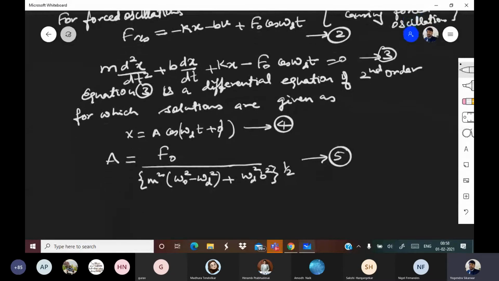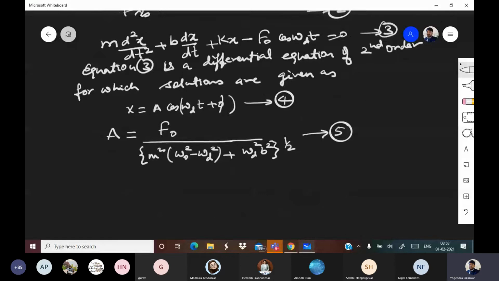Let us go even further. Tan phi, because in the equation we have mentioned phi also in equation 4. So tan phi is equal to minus v naught upon omega d x naught. This is equation number 6. Note everyone, please note.